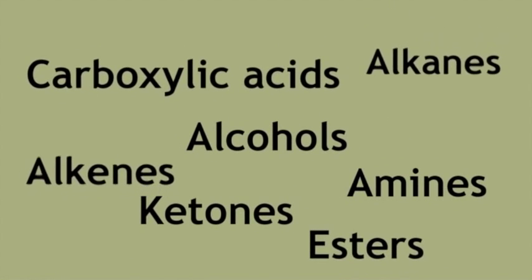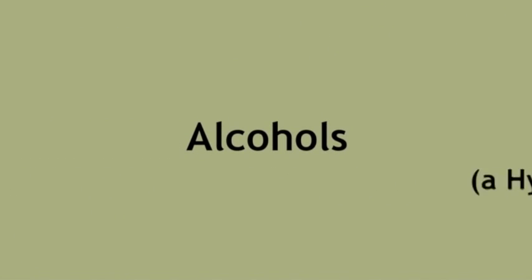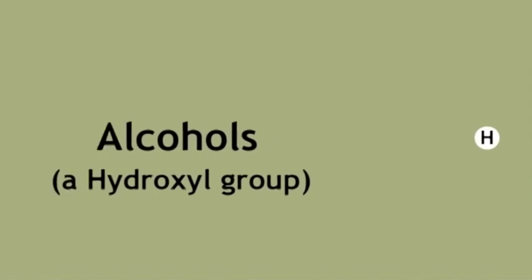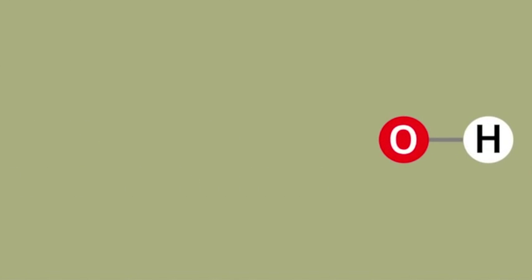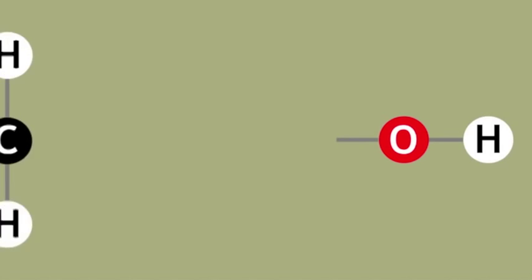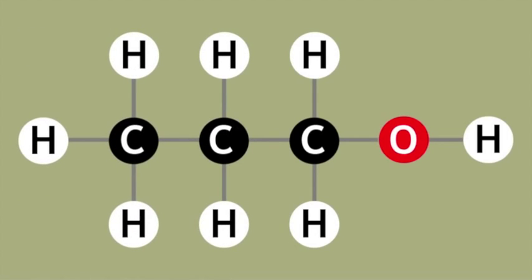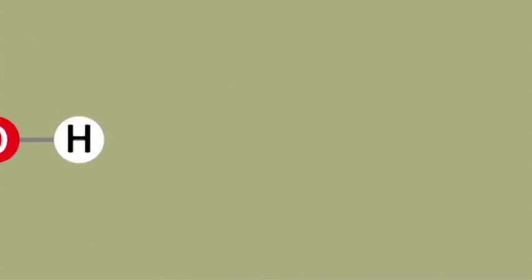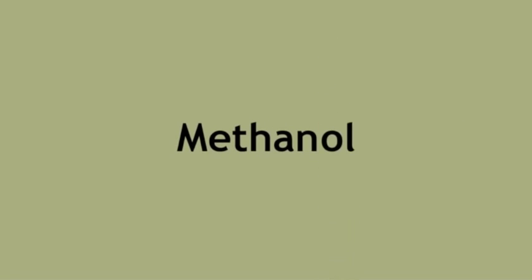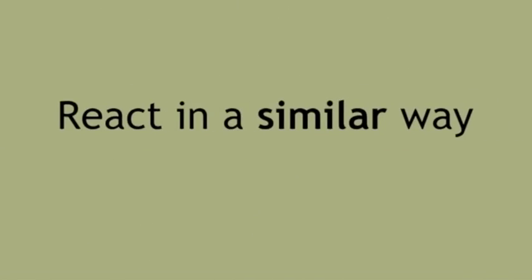You may have heard of the alcohol group. This is a hydroxyl group and is a hydrogen bonded to an oxygen, which is then covalently bonded to the rest of the molecule. This group can be attached to any of the alkanes to form alcohols, their names all ending in -ol. For example, methanol, ethanol, and propanol. The alcohol functional group means that all these compounds will react in a similar way and will have similar properties.